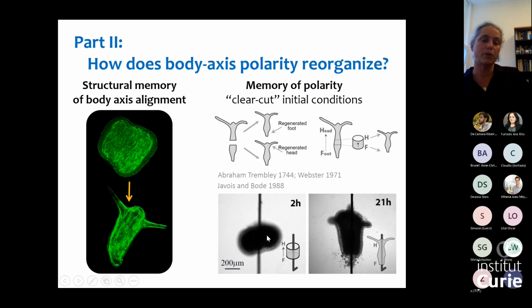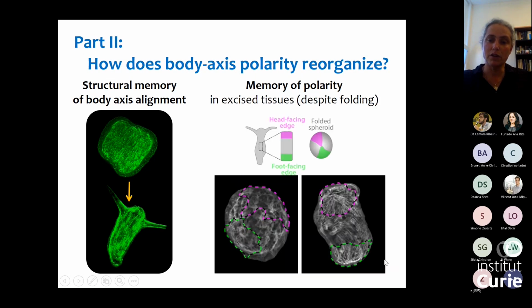So you can see an example of that here, where we put the ring of tissue on a wire just to keep track of its orientation. And you can see that the head side will always form the head and the foot side will form the foot. And even more surprising is what I showed you just now, that if we take a piece of tissue which folds in this non-trivial way, still polarity is preserved, and we see the head side being primarily at the head of the regenerated animal, and the foot-facing edge primarily at the foot of the regenerated animal. So there's a very strong memory of polarity in the tissue.